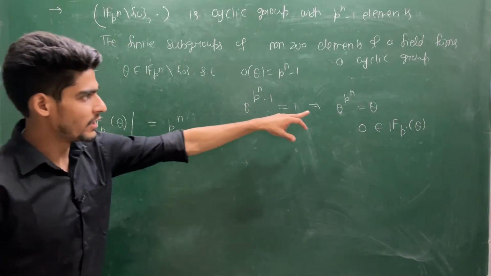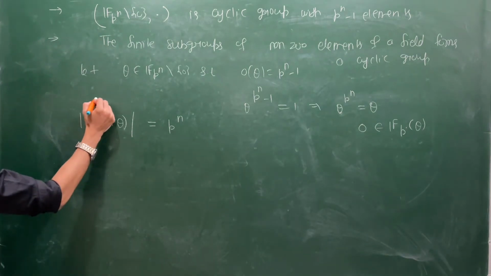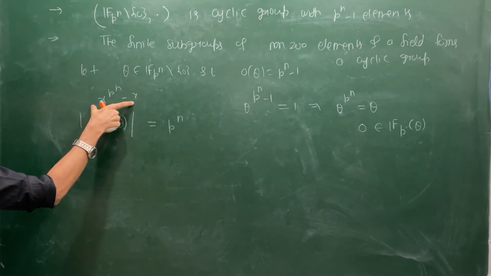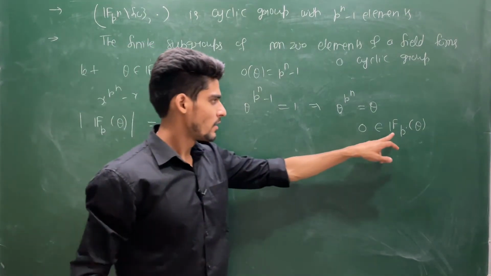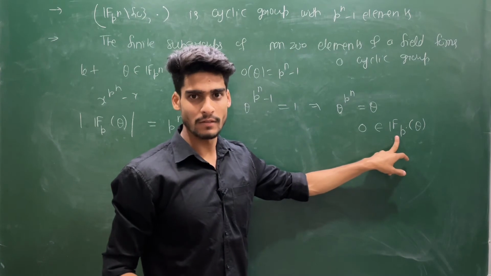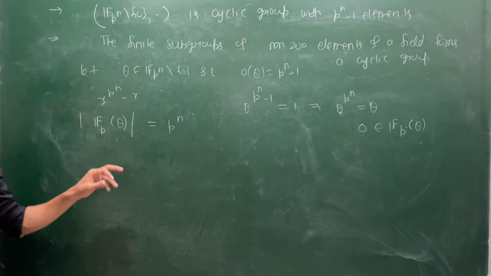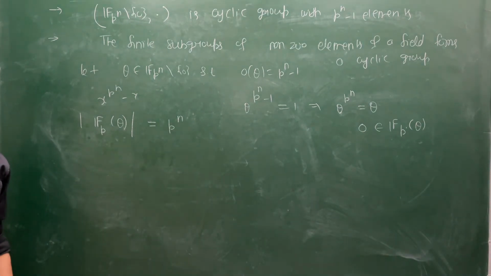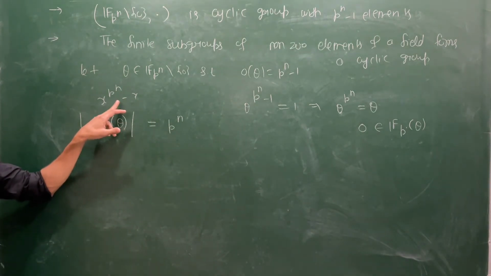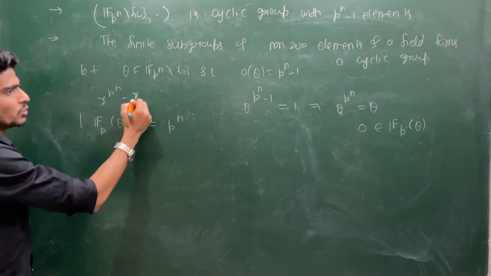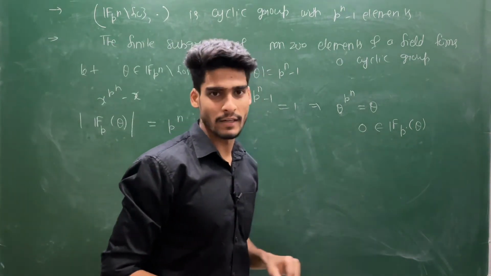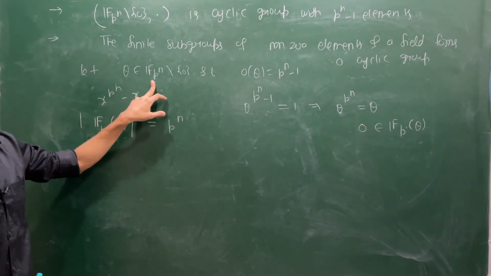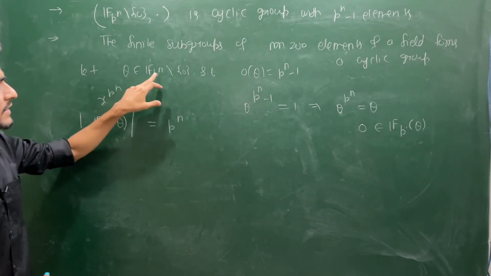If I prove that every root of this equation, say x power p power n minus x, is lying inside this structure, then I am done. Then the cardinality of this field will be p power n, because there is a unique field with p power n elements, and that field contains precisely the roots of this equation. So you observe this thing. This 0 is already here. Now theta is a generator of this group. So theta can generate any element of this.